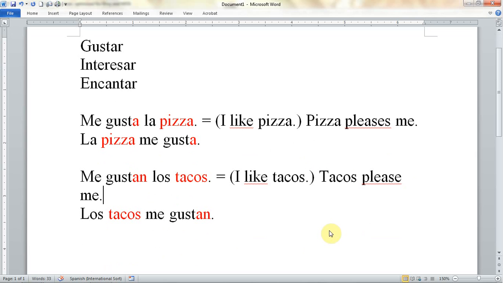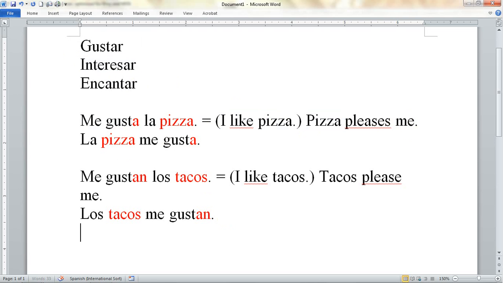Okay, so there are some verbs like this that refer to me in a roundabout way, it looks like. Okay, we wouldn't say it like this. We would just say, I like pizza. But we're really saying that this thing pleases me, or interests me, or really makes me happy, or really pleases me. Encantar.